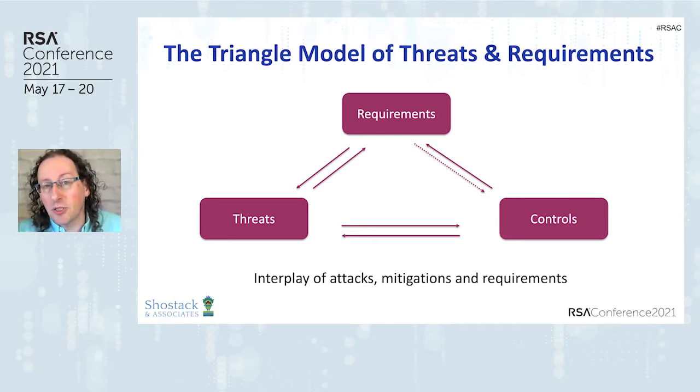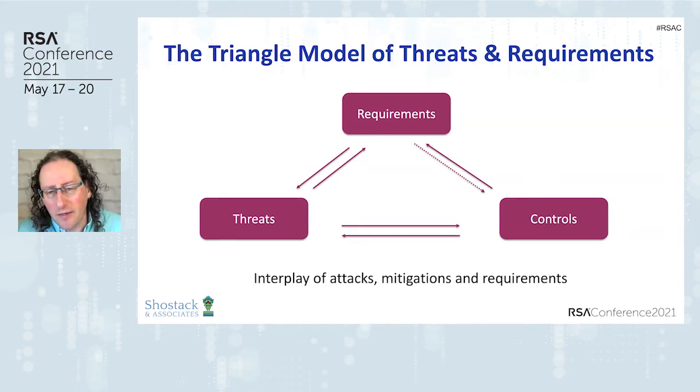If I'm thinking about a threat, say the threat that someone's going to walk through my front door, I have a control. I put a lock on it. And that control comes under threat. Someone could pick the lock, they could drill it, they could kick the door down. And so I could start by thinking about the control and what can go wrong with the control, or I can think about the threat and say, oh, I need a control here. And so there's a back and forth.